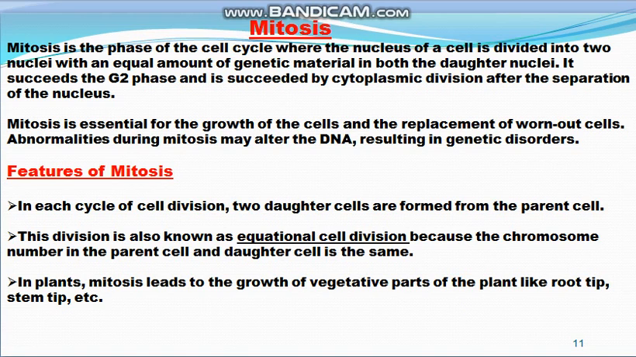So these are the features of mitosis, and you should know that mitosis is the division of the cell which is also known as equational division. It occurs in somatic cells, and chromosome number is the same in the parent cell as well as in the daughter cells. As a result of one mitotic division, two daughter cells are formed from one cell. So this is the basic of mitosis.